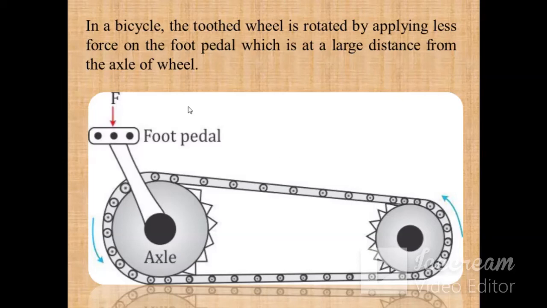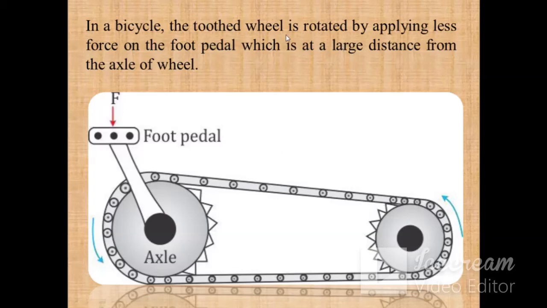So whenever you are riding on the bicycle, in that case, this is the force, this is the pivot, and when you apply the force, what happens? This force becomes tangential and perpendicular to this pivot, and this axle starts to move. This sprocket starts, and with this chain starts to move, and the cycle moves in the forward direction.